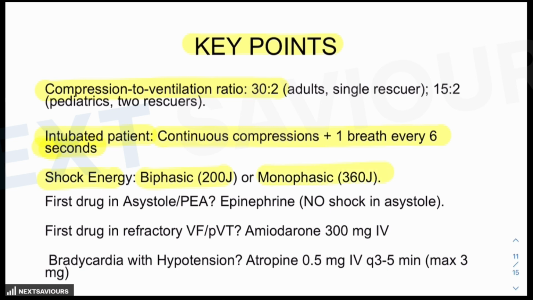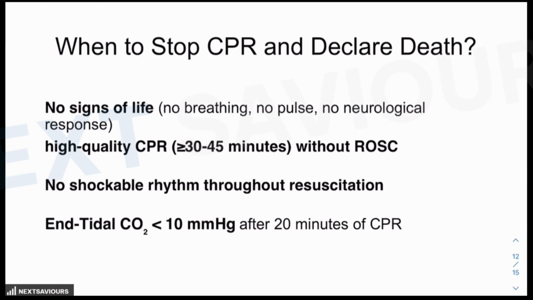The placement of the pads we have already discussed: right high, left low. The first drug in asystole is epinephrine. The first drug in refractory ventricular fibrillation or paroxysmal ventricular tachycardia is amiodarone. Bradycardia with hypotension, atropine is the drug. So these are the key points that you have to remember related to cardiopulmonary resuscitation, over which hundreds and thousands of questions have already been asked.